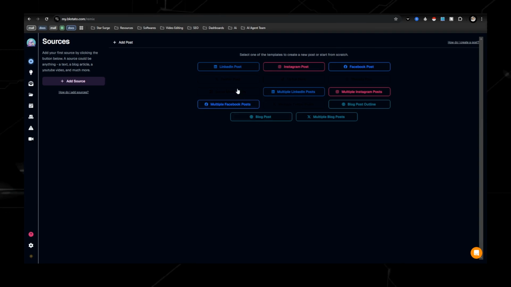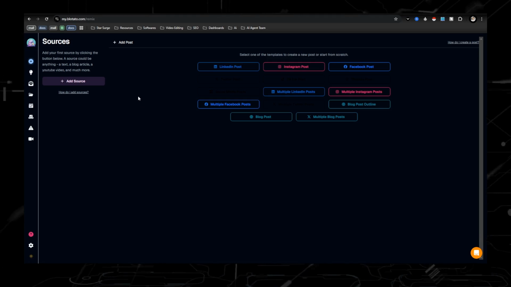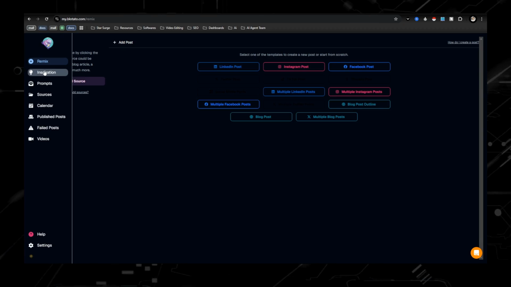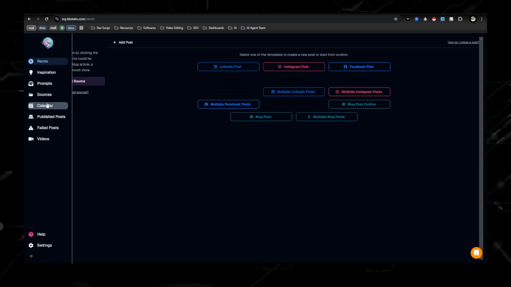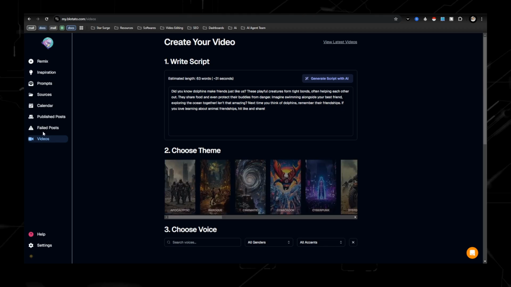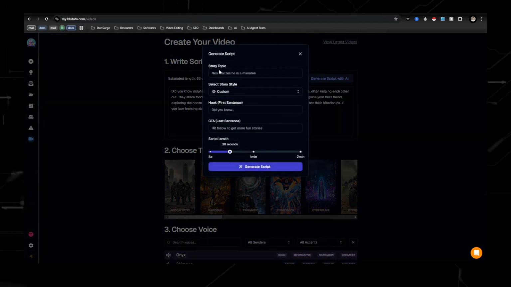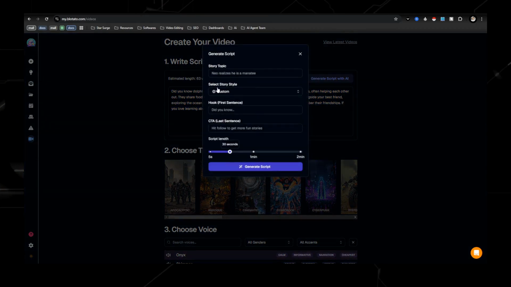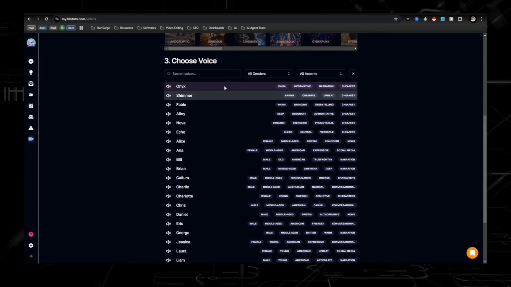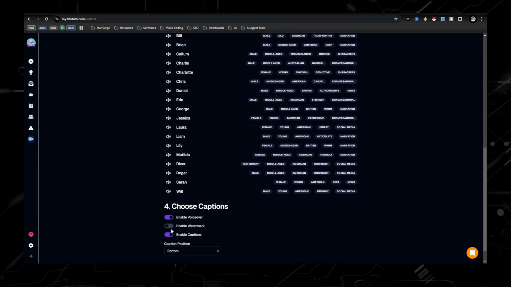All right, so I logged into Blotato. Like I said, it's free, but I have the paid version, which is only $30 a month, and it is so worth it. There's a bunch of other things you can do in here, like you can create posts for LinkedIn, Facebook, Instagram. There's also a calendar where you're able to schedule those posts, but I like the video portion of it. I'm not going to go through this, but it allows you to create a script. So maybe you're not in my niche and you want to do scripts like storytelling, faceless AI videos. You can just generate it right here, pick which theme you want. 11 Labs is integrated in here as well. And then you're able to create captions and all of that good stuff.